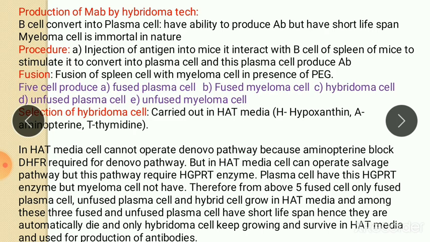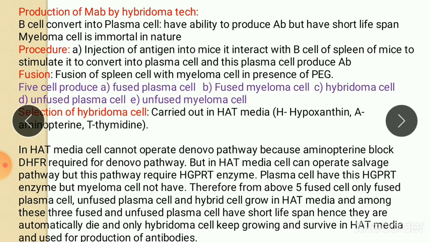After purification of plasma cell, it is fused with myeloma cell, and this fusion is carried out in presence of PEG, polyethylene glycol, as a fusing agent. Here it is not necessary that plasma cell always fuse with myeloma cell because it is a random fusion.